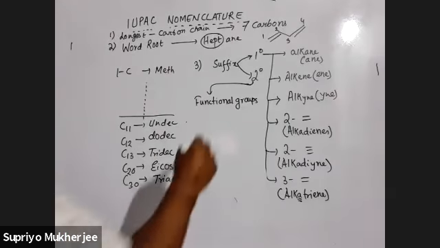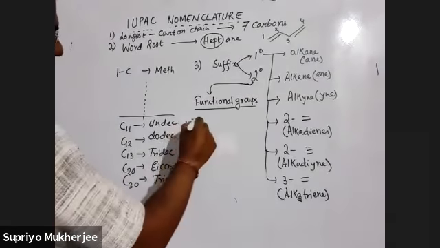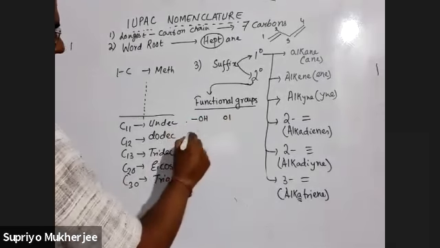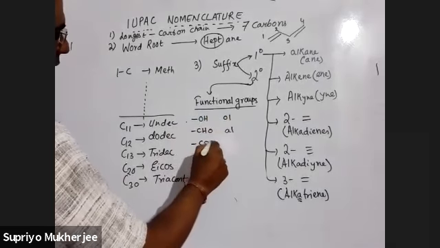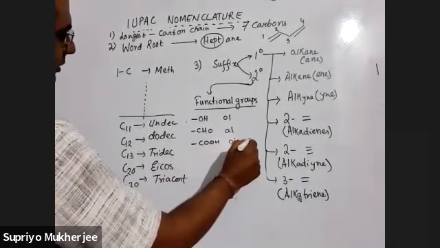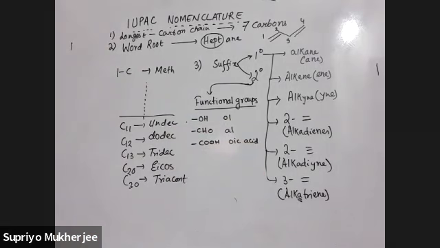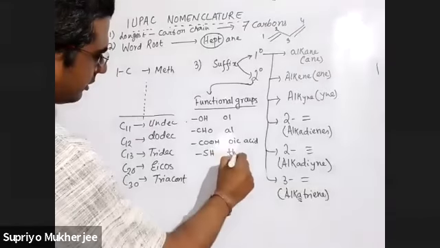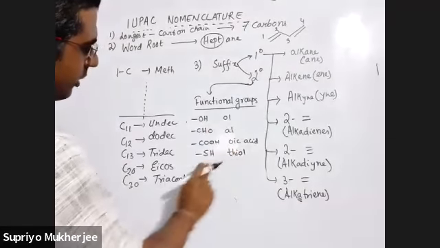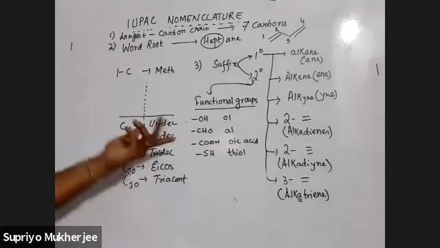2 degree suffix means functional group. So what can be the functional group? Let's just take some examples. If it is OH, we have just done all. If it is CHO, Al. If it is C double bond O, OH, oic acid. ठीक है ना? So this is a list. That is a big list we have already done. ठीक है? What will be this one? SH. It will be thiol. This is thiol. If there is sulfur, this THI comes into place. ठीक है? So these are functional groups which we need to use many a time.